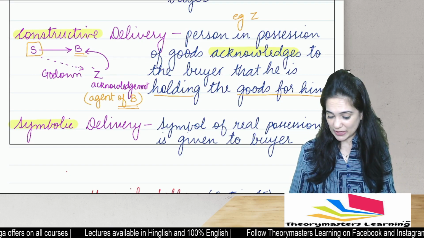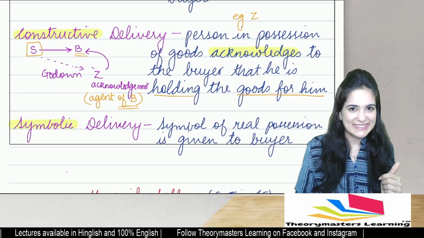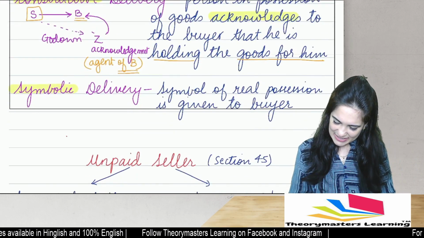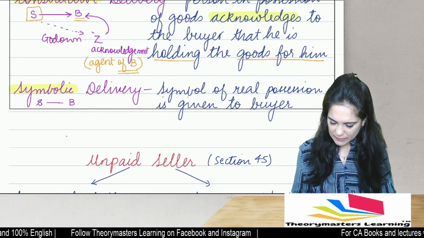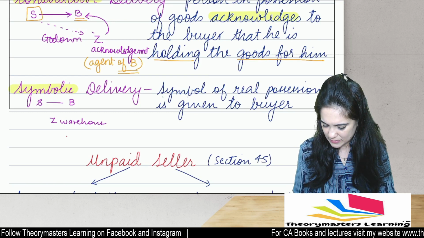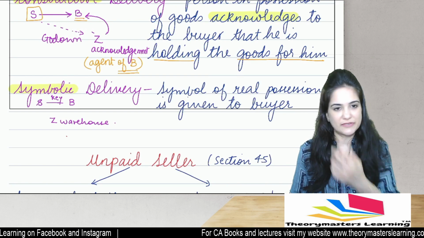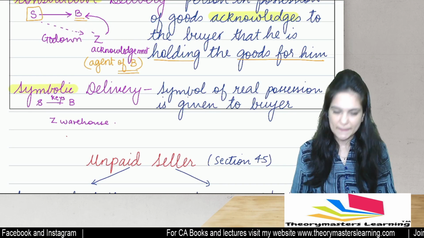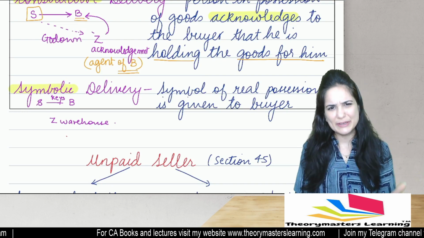Then we have symbolic delivery. Some symbol of possession is given, like keys. So let's say that over here, the seller sold goods to the buyer. Goods are lying in the warehouse of Z. The seller gave B the keys to Z's warehouse. He gave the keys. Keys are given. It is as if goods are given.